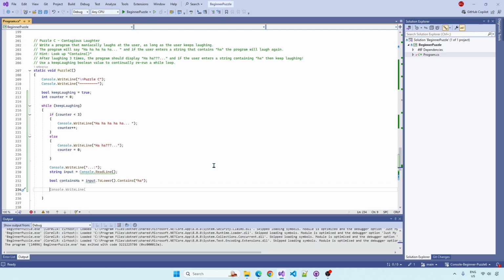Dot Contains ha, and it's very readable. Input ToLower Contains ha. Brilliant. You could do the same thing using an if statement, I suppose. You could do if input.ToLower contains, if you didn't want to use a boolean, right? So, sorry, well, get my syntax right.